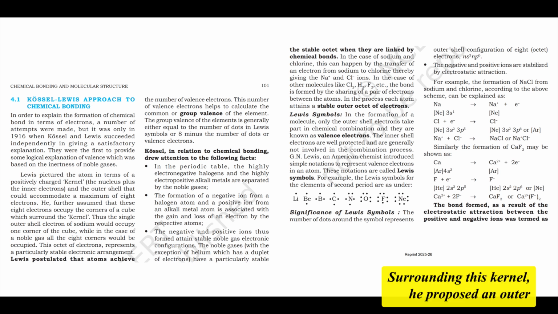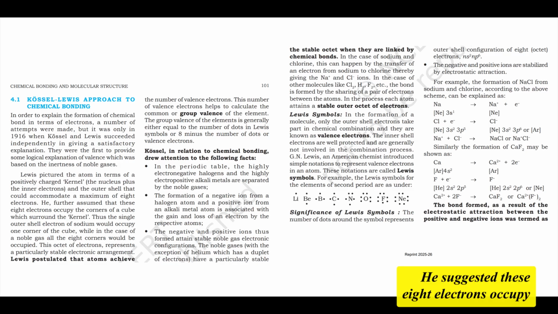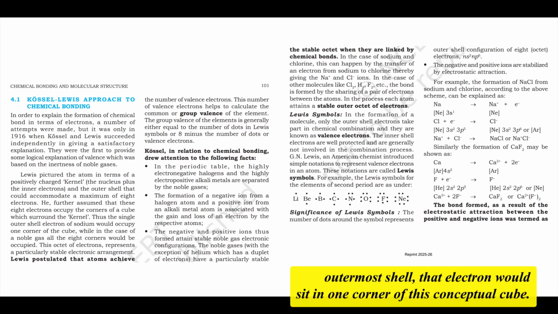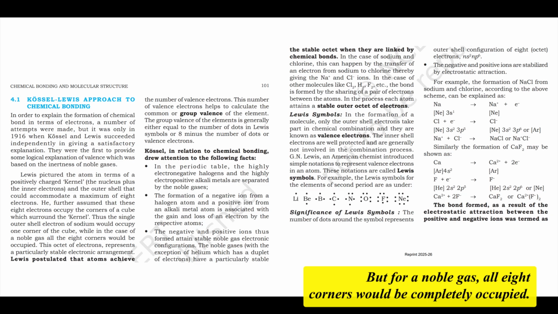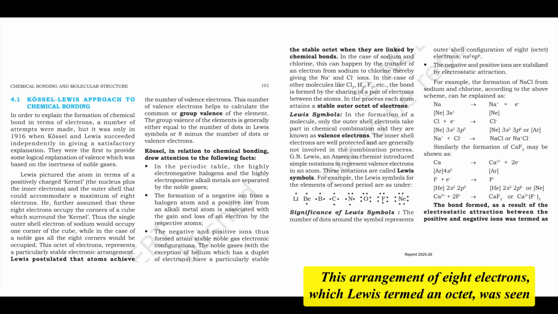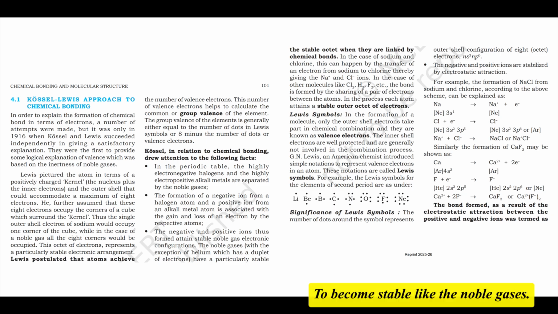Surrounding this kernel, he proposed an outer shell that could hold a maximum of 8 electrons. He even had this clever visual analogy. He suggested these 8 electrons occupy the corners of a cube surrounding the kernel. So for an element like sodium, which has just 1 electron in its outermost shell, that electron would sit in one corner of this conceptual cube. But for a noble gas, all 8 corners would be completely occupied. Exactly. This arrangement of 8 electrons, which Lewis termed an octet, was seen as a particularly stable electronic configuration. And this octet was what every atom aspired to achieve, to become stable like the noble gases.